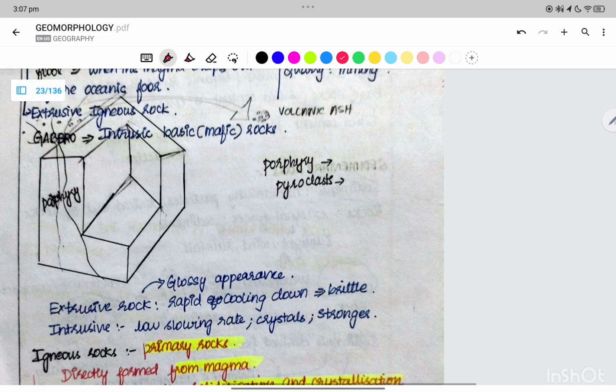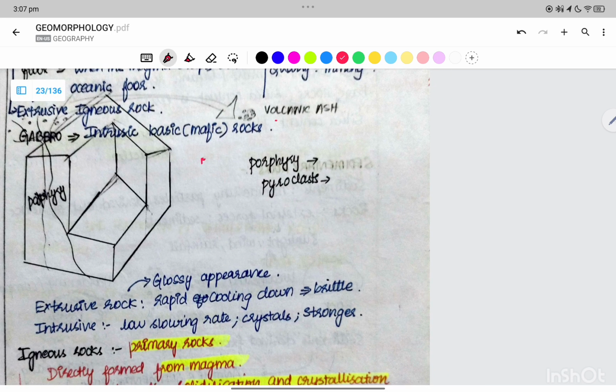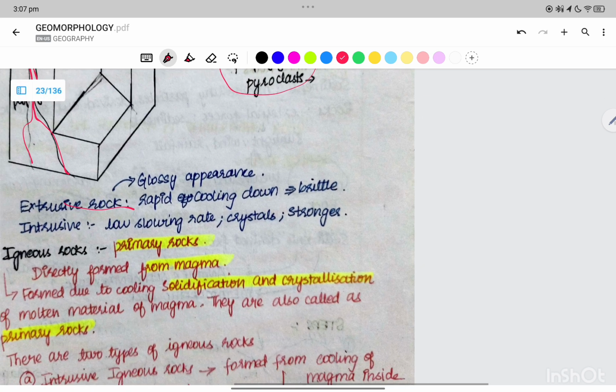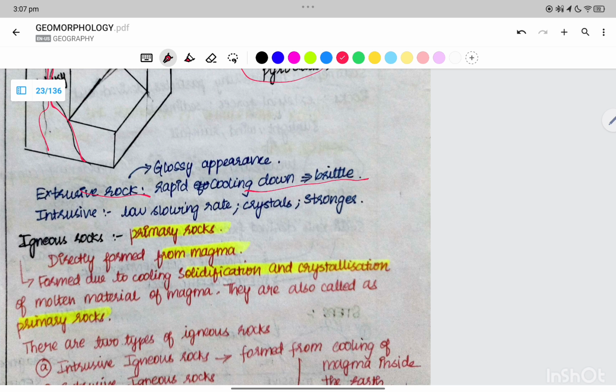Now gabbro is an intrusive mafic rock. Then we have extrusive rocks because of volcanic eruption: porphyry, pyroclast. Rapid cooling down, and they are brittle, very small particles.